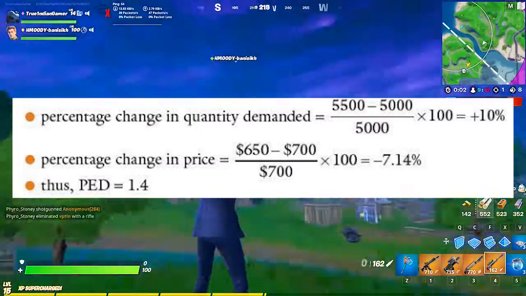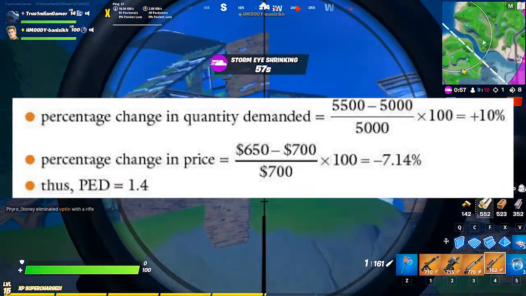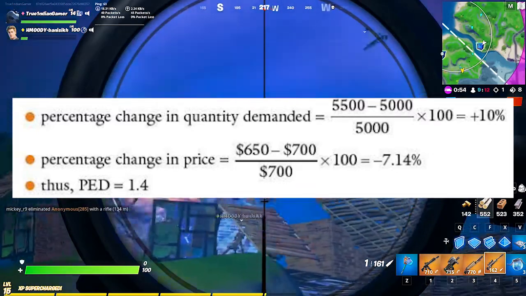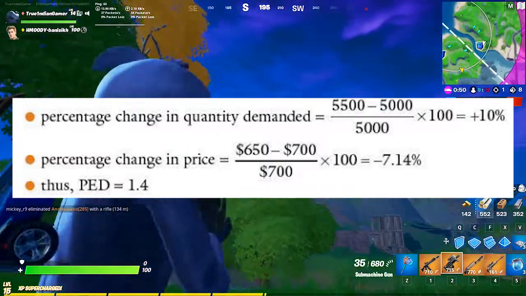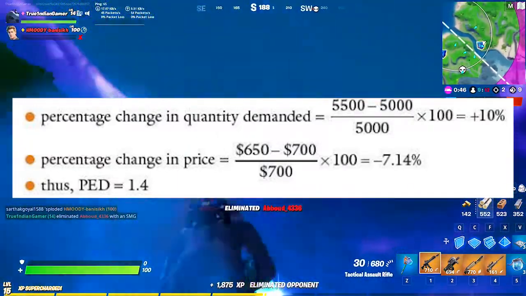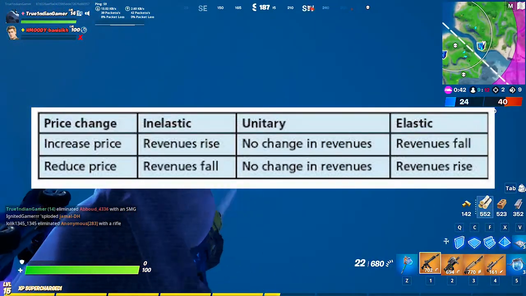By using the formula, we calculated 1.4. What is 1.4? This means that the PED for Sony laptops is price elastic. Hence, a fall in price causes a relatively larger increase in the demand. So sales revenue should increase. This shows the impact of price change over revenue in three different situations.